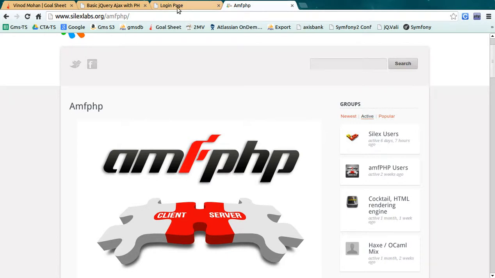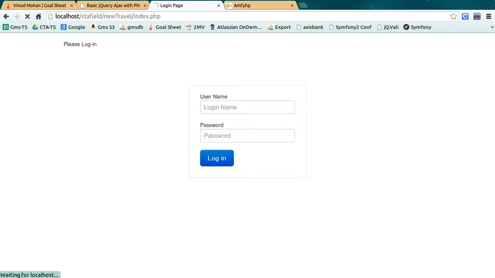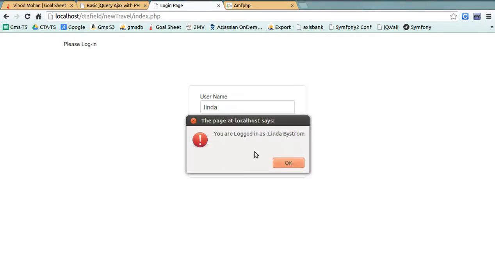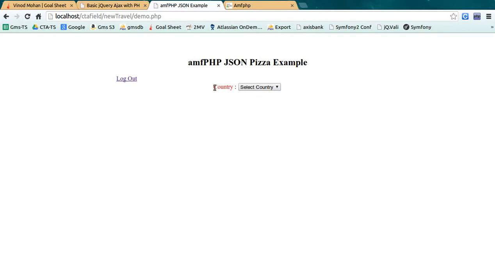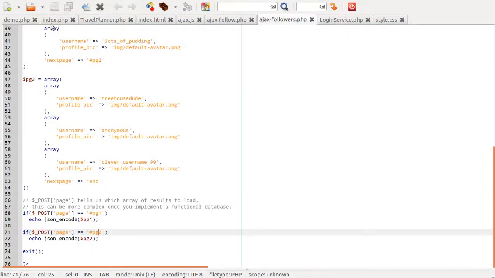Let me show you the example. This is the login page, which is using AmfPHP. And you can see the instant response. And this is a pizza example, completely based on JSON. Now you want to see the backend code. This is the index.php.